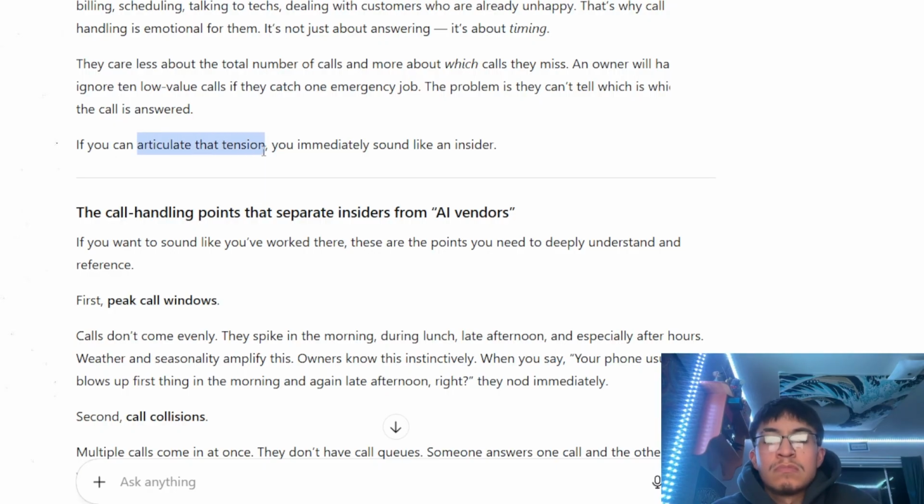Articulating this tension makes it seem like we know more about what's happening because we know that, hey, you're not just caring about any kind of call. I know you want to only pick and choose the right ones. You want to cherry pick them. We know that. So our AI is going to be able to cherry pick that for you.